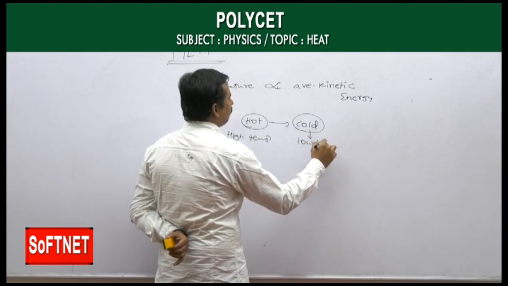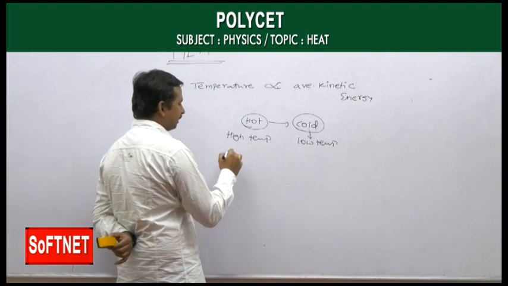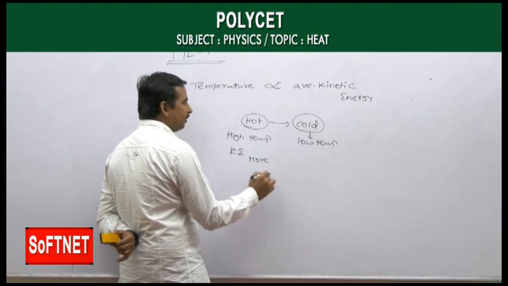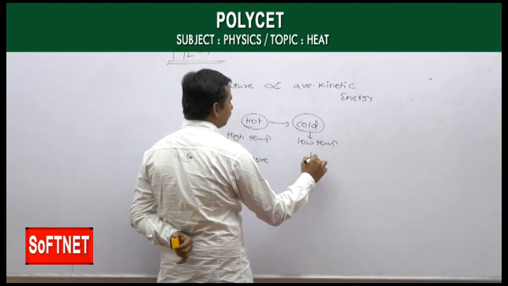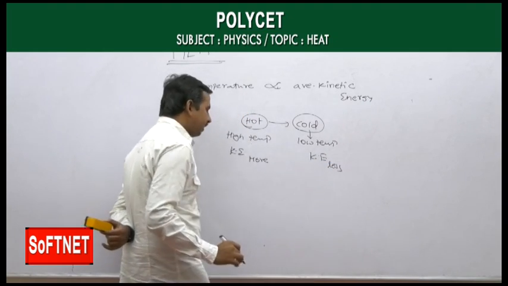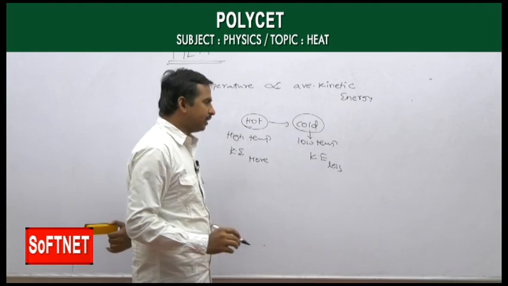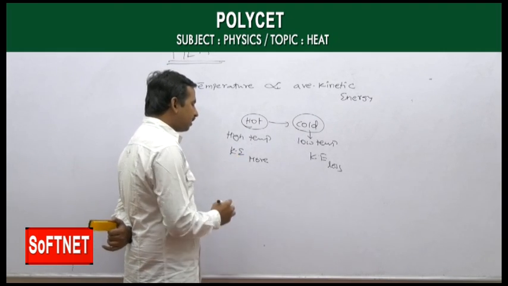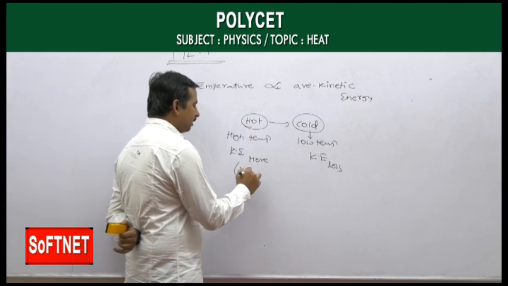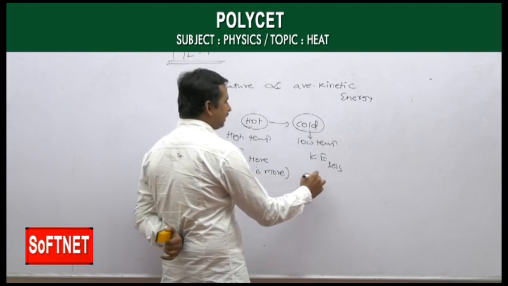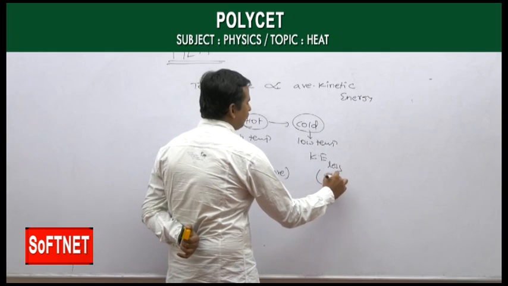A high temperature body has more kinetic energy, and a low temperature body has less. As the kinetic energy is more, the velocity is more; kinetic energy less means the velocity is less.